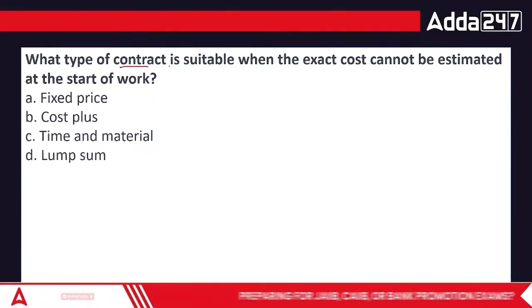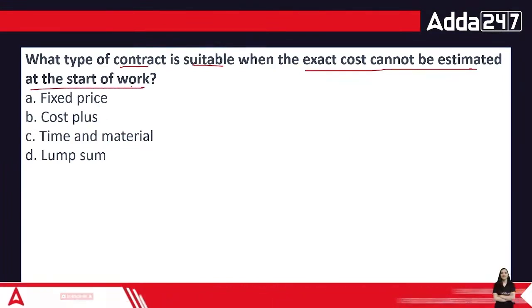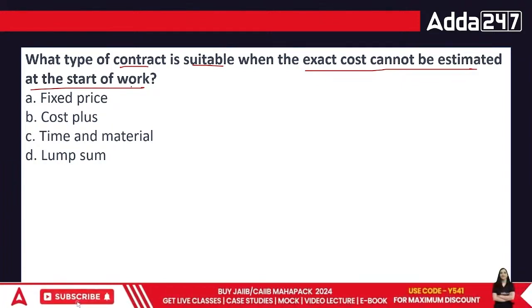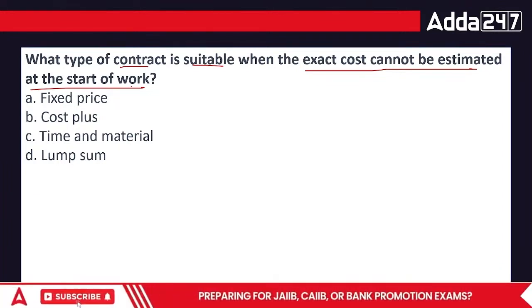What type of contract is suitable when the exact cost cannot be estimated at the start of the work? Sometimes we just cannot find out what would be the cost of it, so we cannot quote the price, because if I quote the price to you already, then I would be stuck because I cannot charge even a single penny more than that.